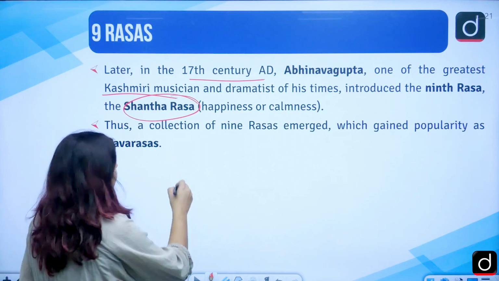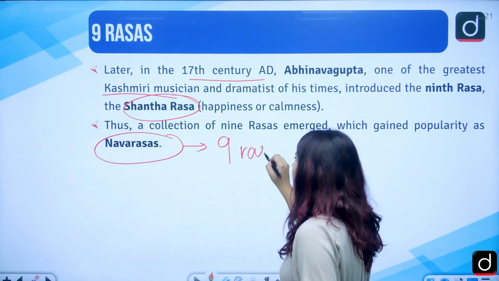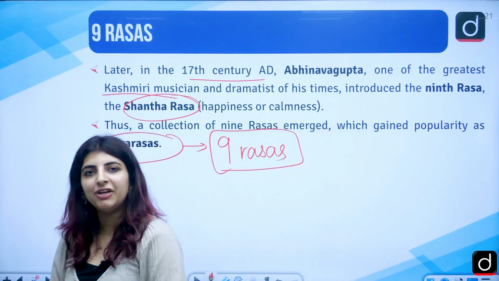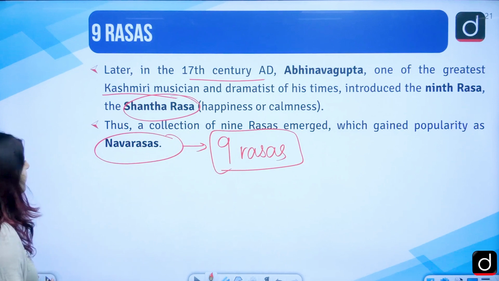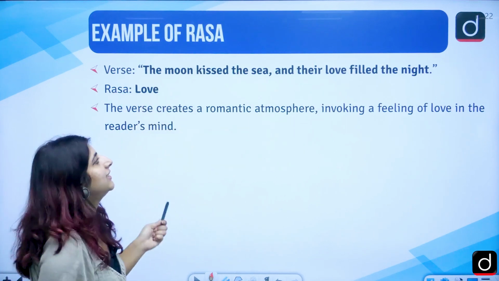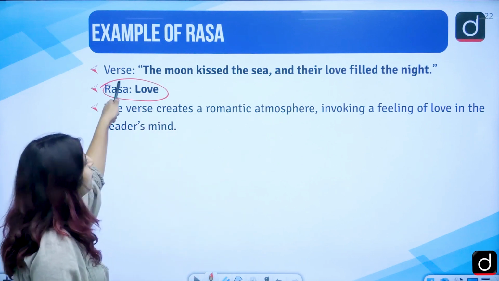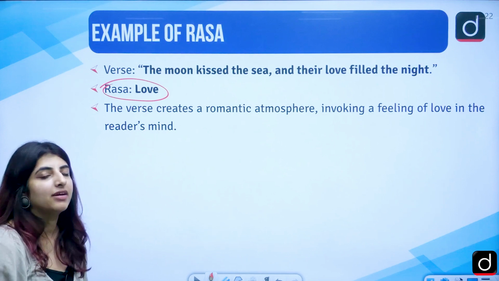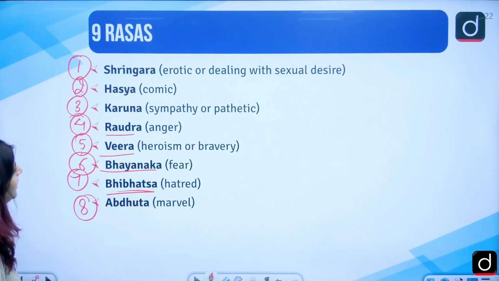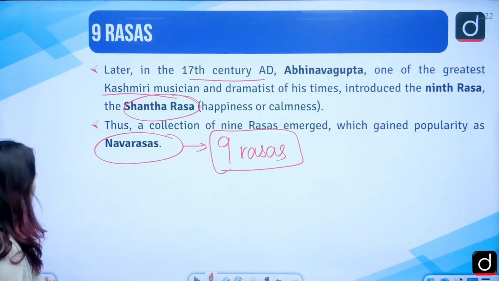Uske baad se that has been known as Nav rasas, which means 9 rasas. I hope I'm making sense and I'm clear to you all. Correct? So, Nav rasas. Example of rasa: the moon kissed the sea and their love filled the night. Here, the evocation of the feeling is of love. Correct? So, which particular rasa is evoked in here? The rasa of, let's just say, Shringar.